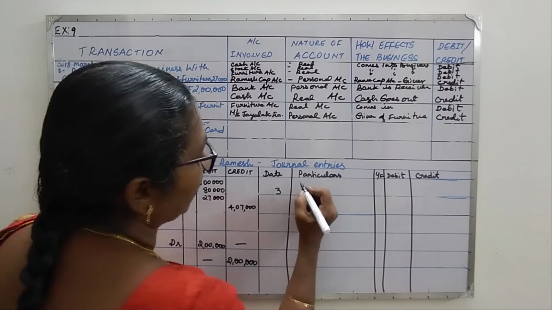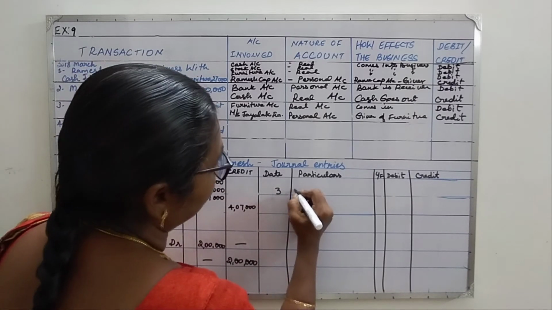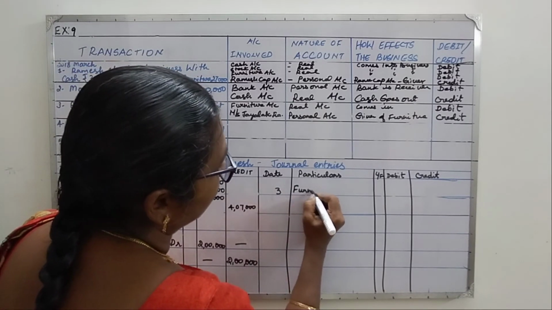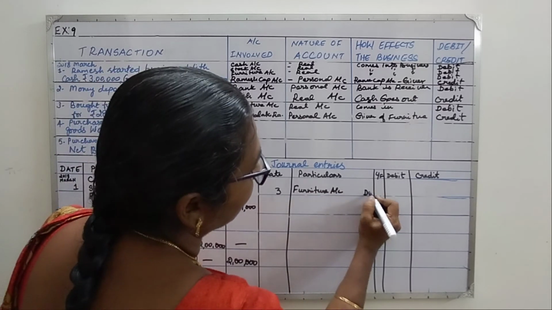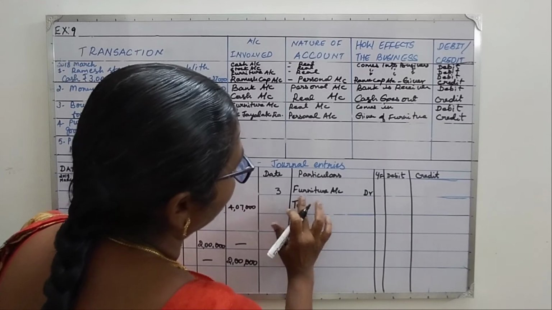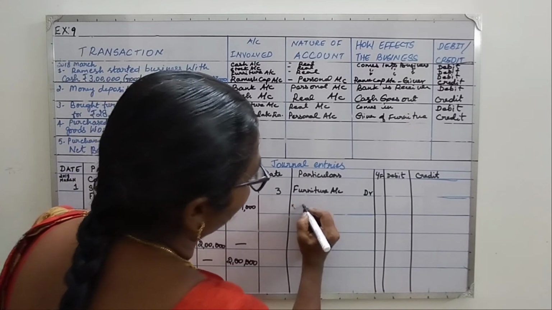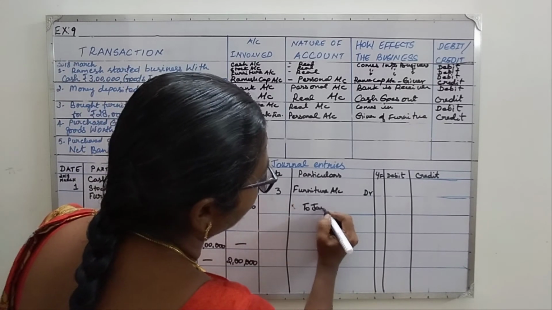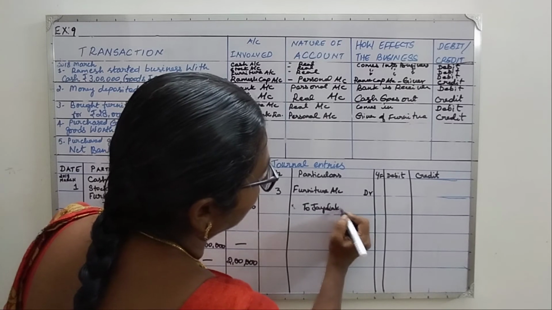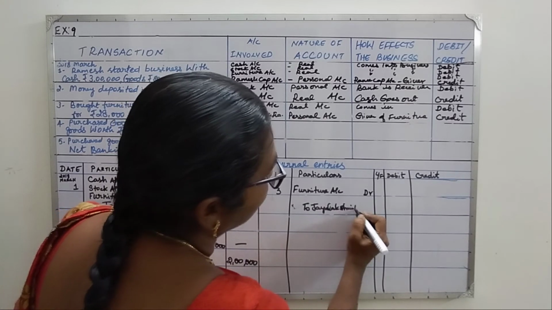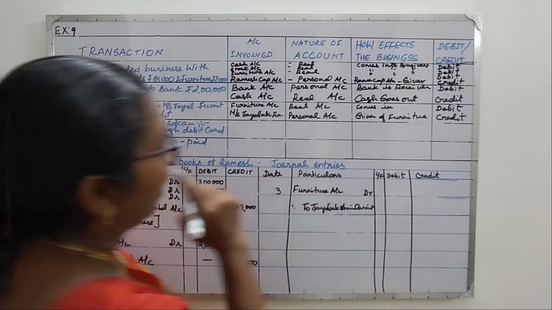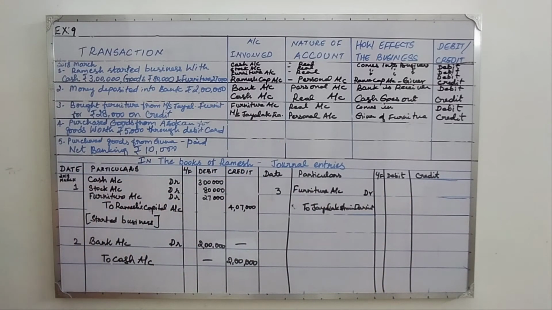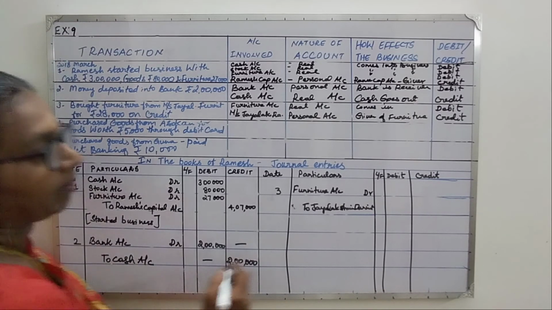Furniture account debit here. To, we leave some space and write, to Jayalakshmi Furniture account. Okay. So the amount given is 28,000.